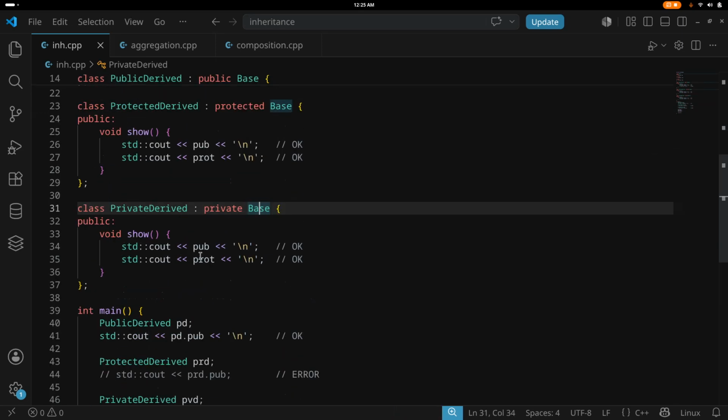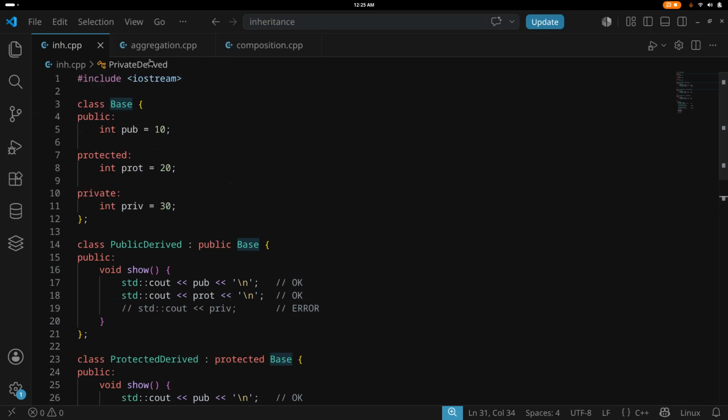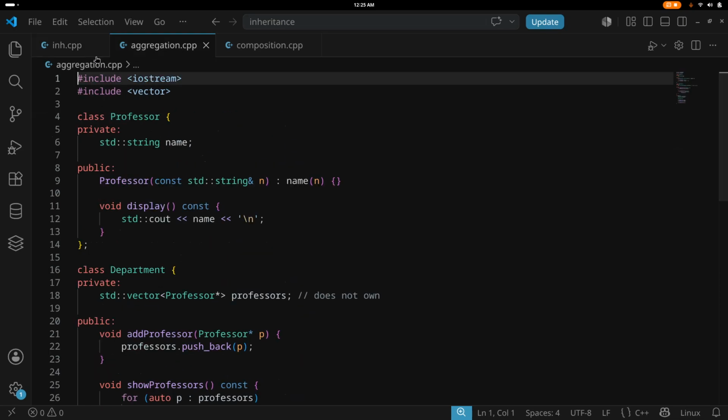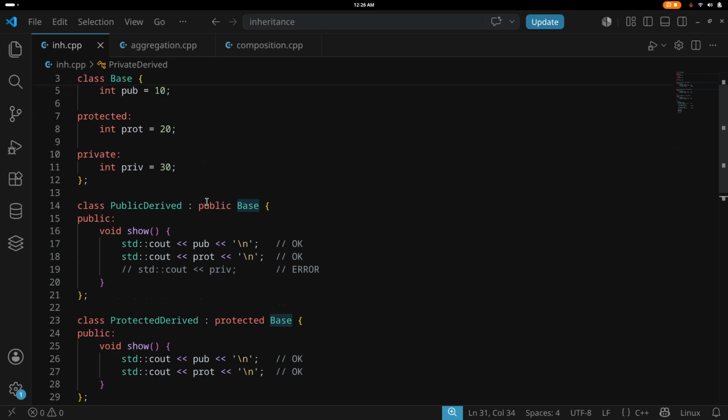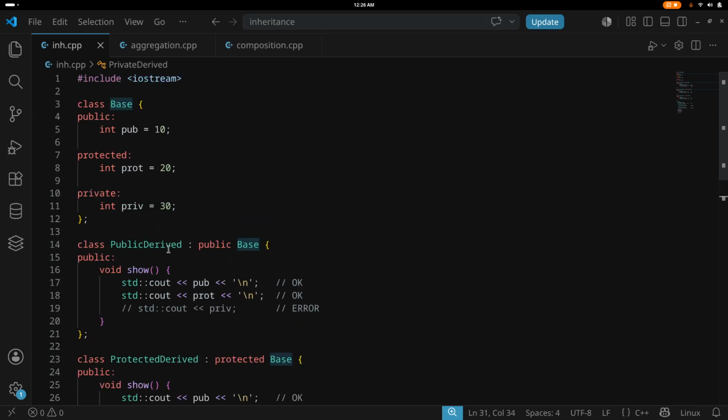So with this out of the way, one more thing I'll say before going on to the next topic. This relationship between derived and base, or child and parent, or subclass and superclass, is called an "is a" relationship.